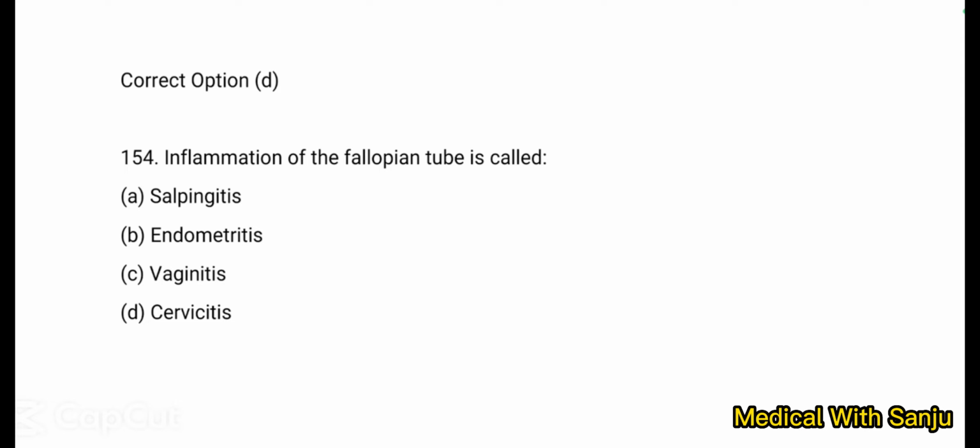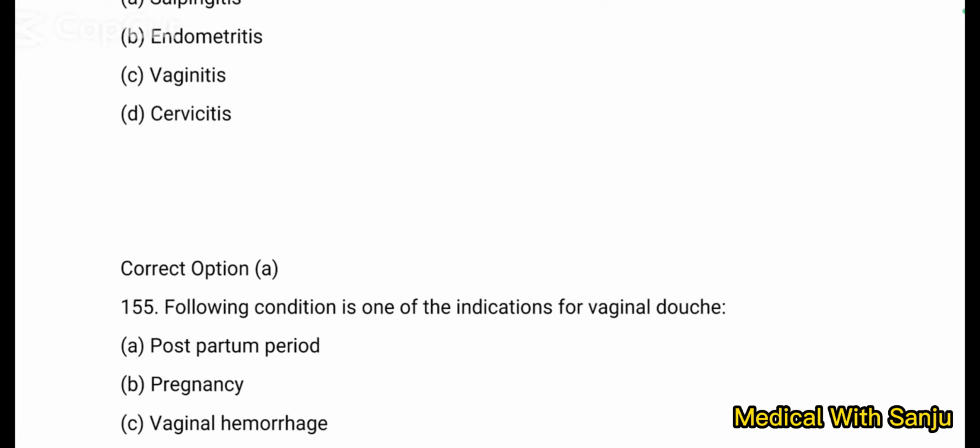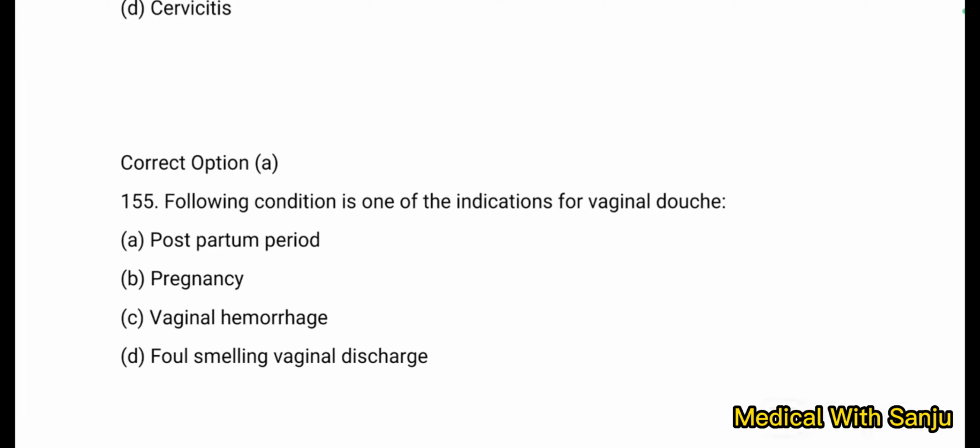154. Inflammation of the fallopian tube is called option A salpingitis, option B endometriosis, option C vaginitis, and option D cervicitis. The inflammation of the fallopian tube is known as salpingitis. Option A.